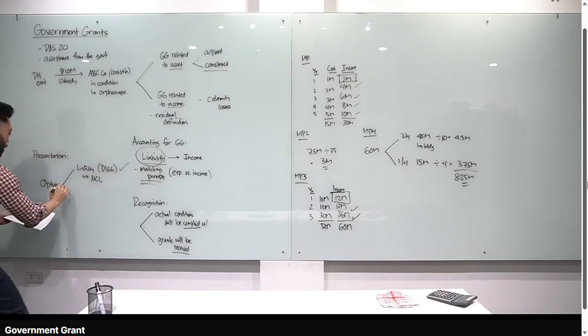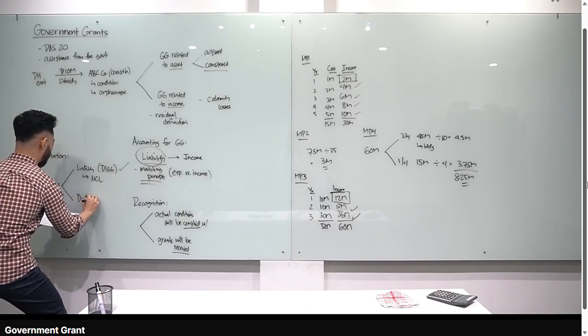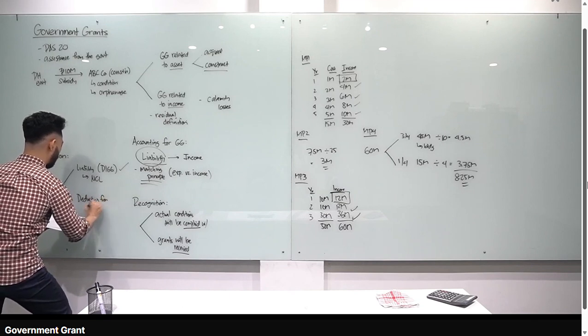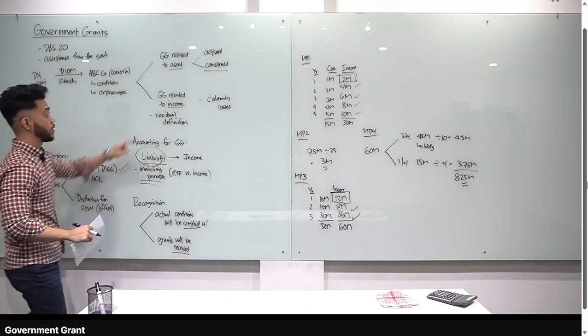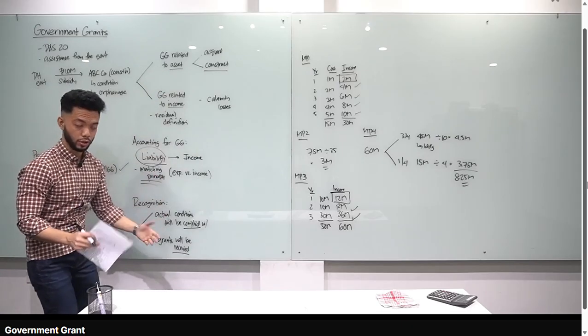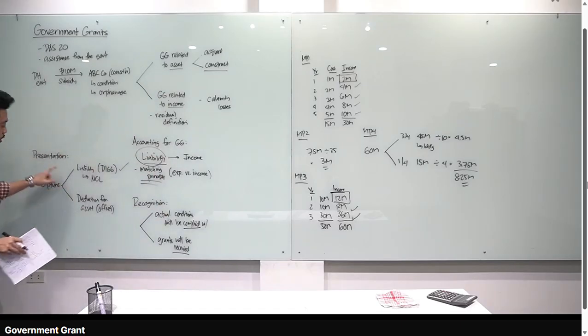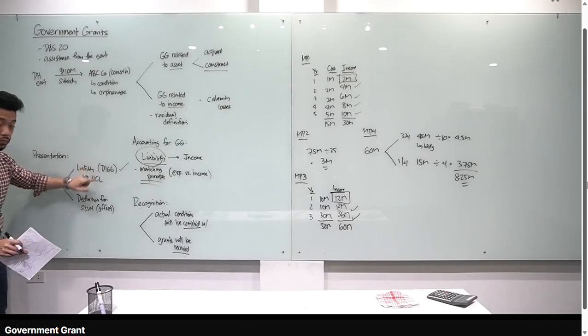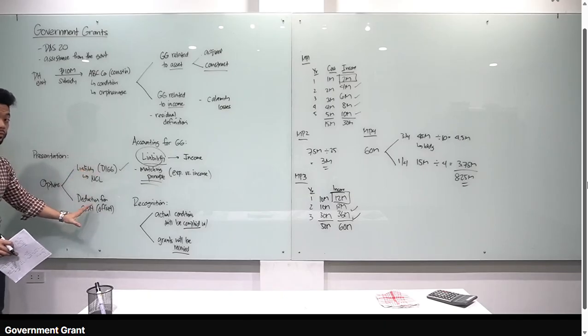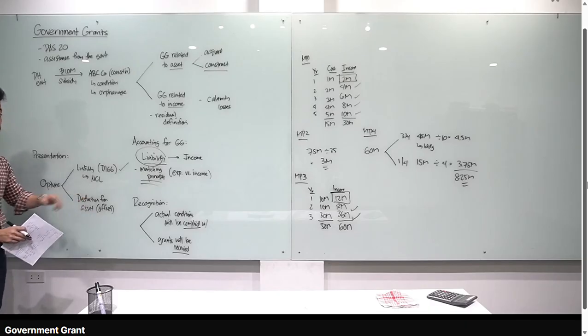Okay, and if the problem is silent, ito yung assumption natin, liability pine-present. Pero may alternative actually. An alternative natin is deduction from asset. Basically, ino-offset natin yung government grant dun sa asset na condition. Okay, so papakita ko na lang class. So ulitin ko, meron tayong for presentation purposes. In the balance sheet, pwede mo siya i-present as liability. Pag problem is silent, liability. Okay, pero allowed din tayo na diretso offset mo yan sa asset or deduction from asset.